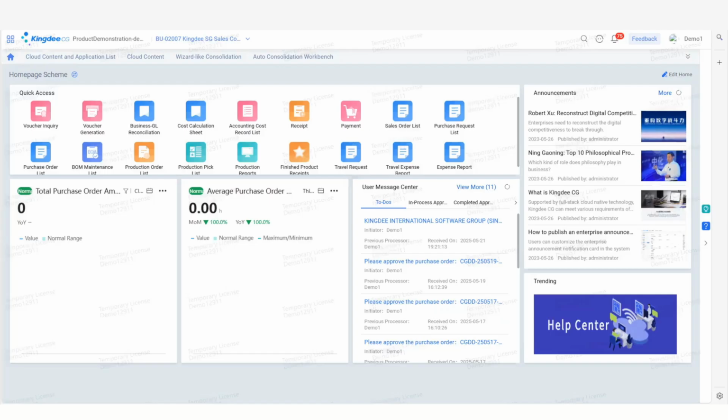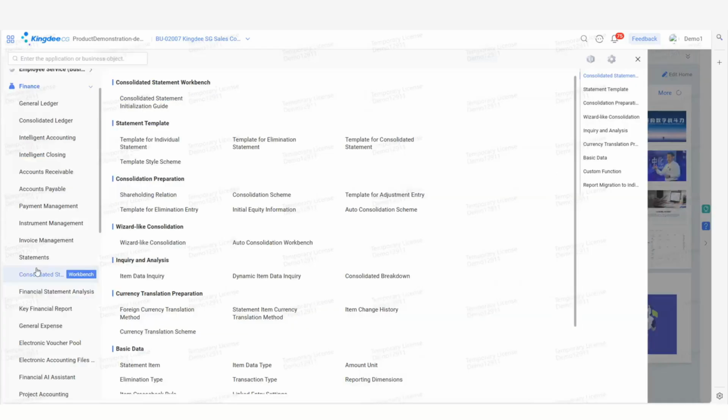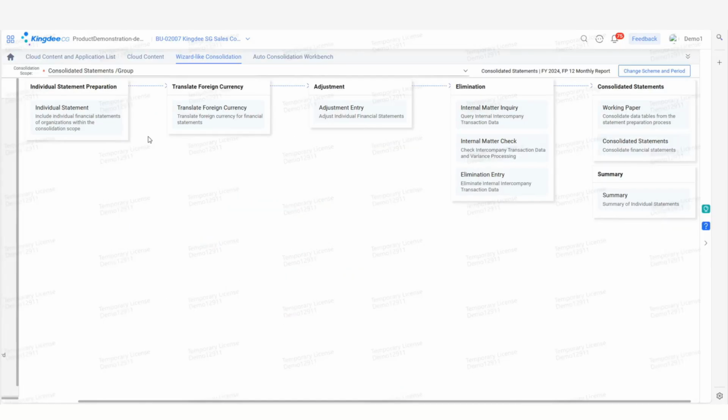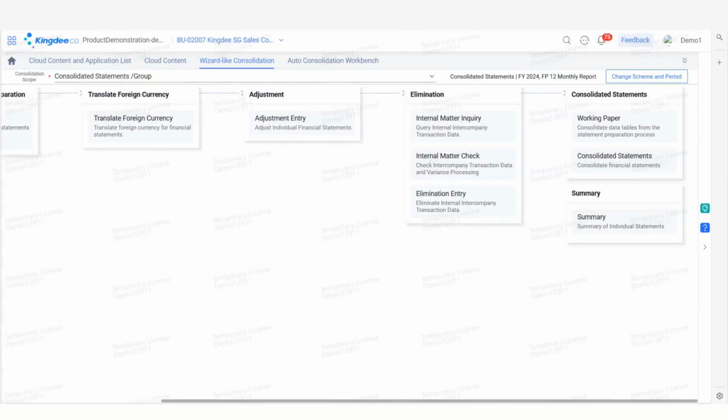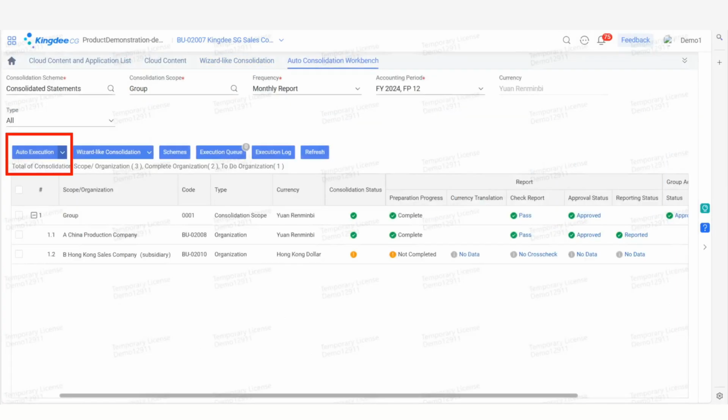Let's have a look at the Consolidated Statement module in the Finance Cloud. We adopt a process-oriented perspective to help financial staff complete the consolidation flow. All these processes can be done automatically with preloaded templates. Click on Auto Execution, and the system can automatically execute the whole process.